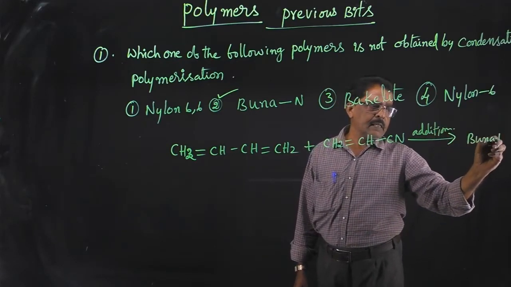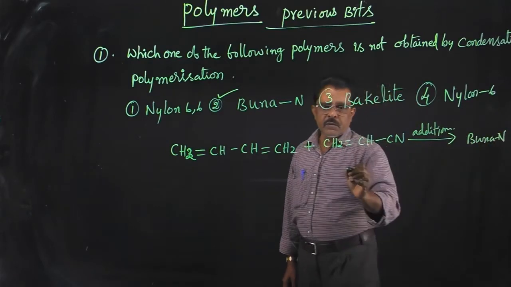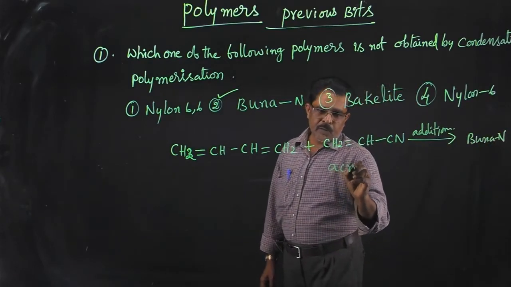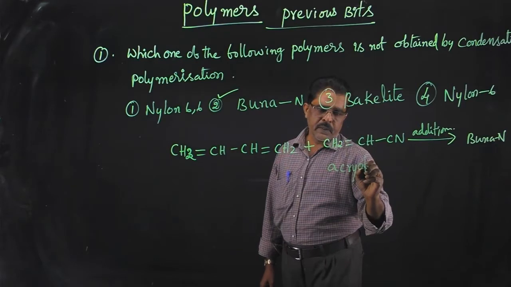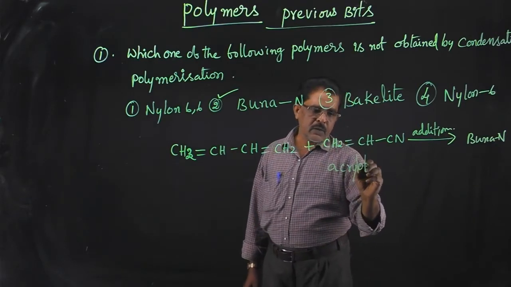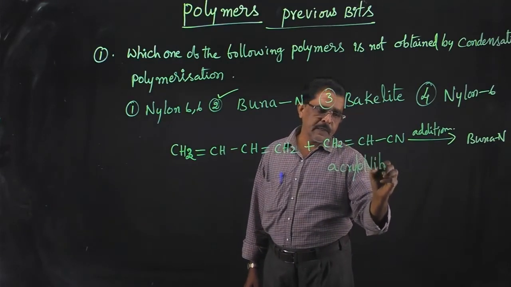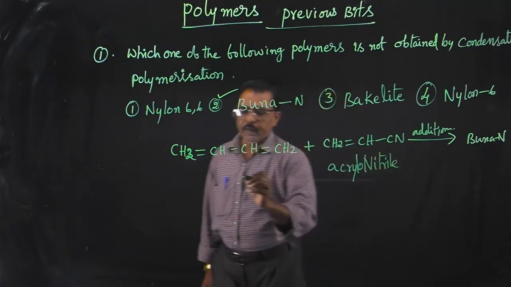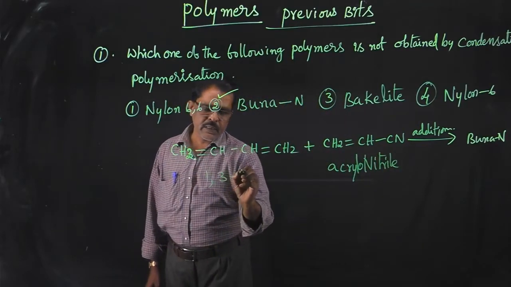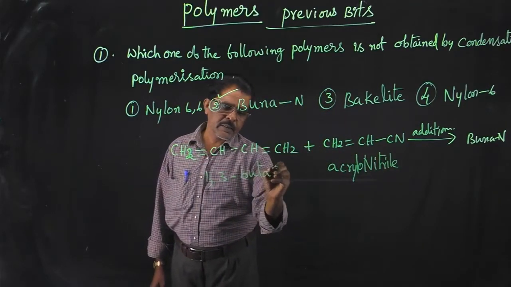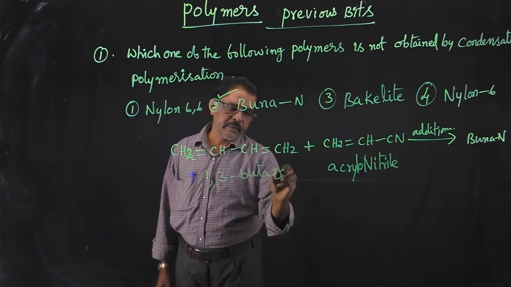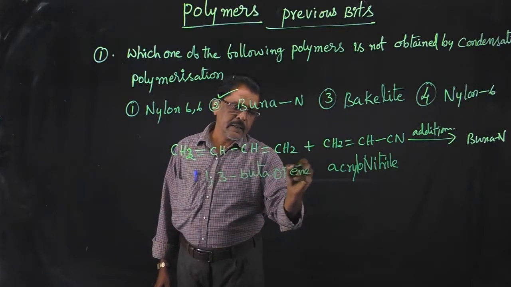Buna N is the polymer of acrylonitrile and 1,3-butadiene. Understand?